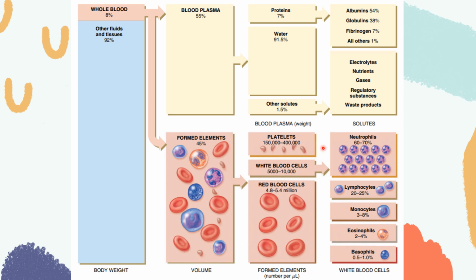In our buffy coat, we can find our platelets and WBCs. Our platelets, their number one function is for clotting. They are our thrombocytes and they help for clotting. And lastly, we have your white blood cells: your neutrophils, lymphocytes, monocytes, eosinophils, and basophils.